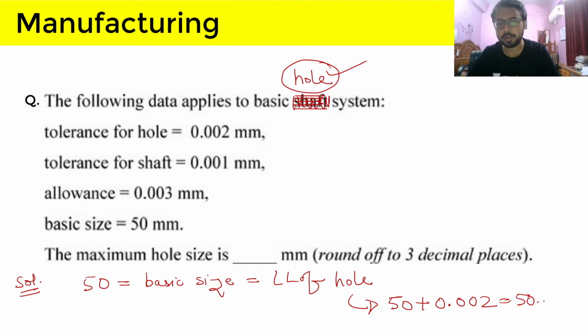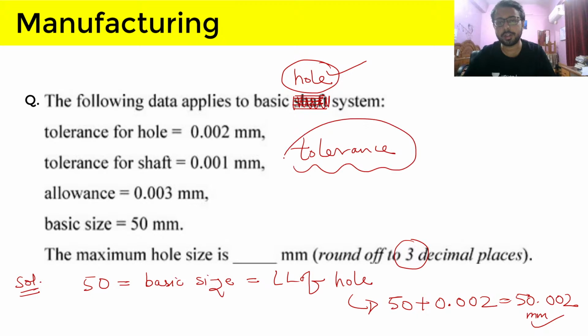So we will get our answer. So I hope we have covered all the things that can be asked in this question. And again, you have to remember to round off to 3 decimal places. You have to write exactly what the answer is. So don't make assumptions, especially in the tolerance topic.